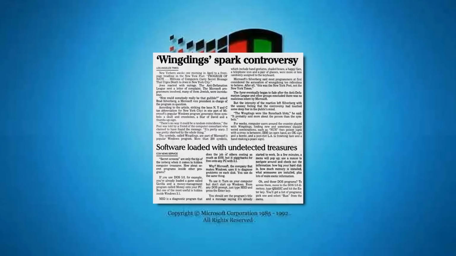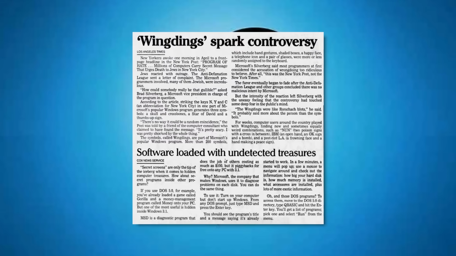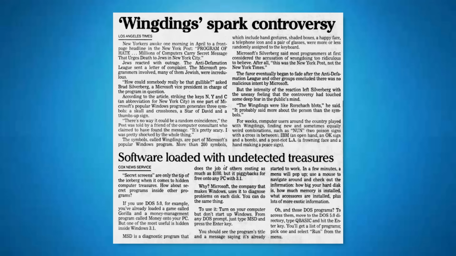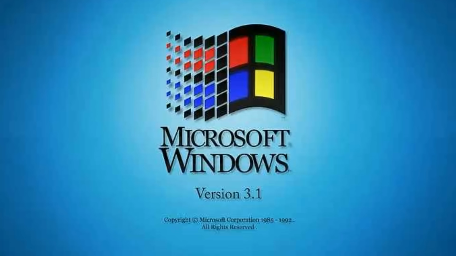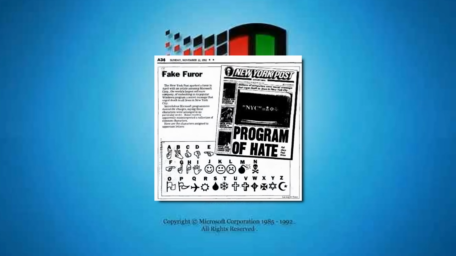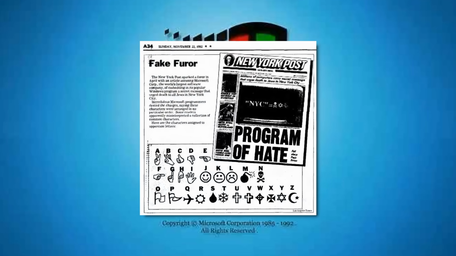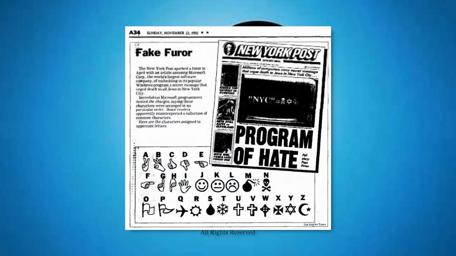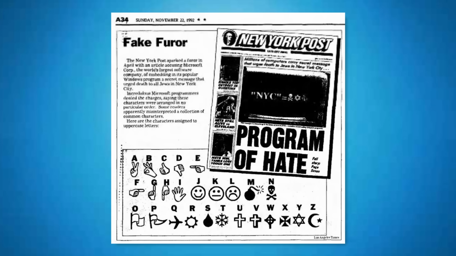However, it's driven off the back of a conspiracy theory some 10 years earlier, after the release of Windows 3.1, which came preloaded with the Wingdings font. It was the New York Post who kicked off the controversy with the 1992 front page headline, "Program of Hate. Millions of computers carry secret message that urges death to Jews in New York City."